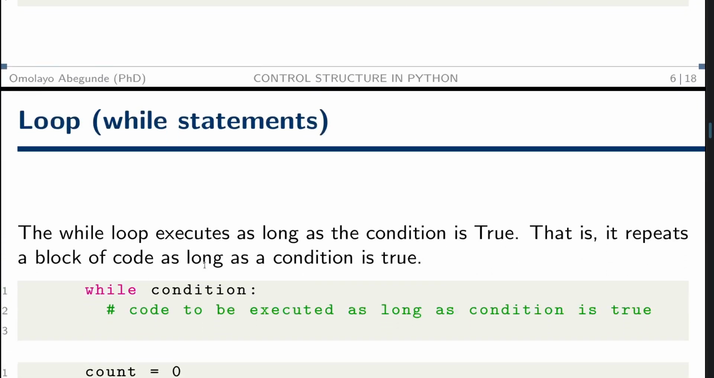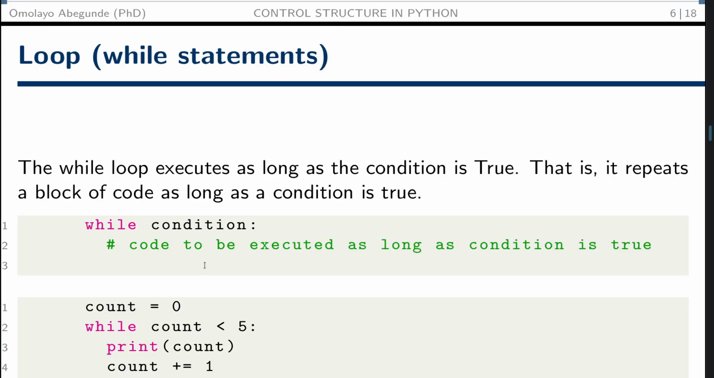Now let's move to the while loop statement. The while loop executes as long as the condition is true.